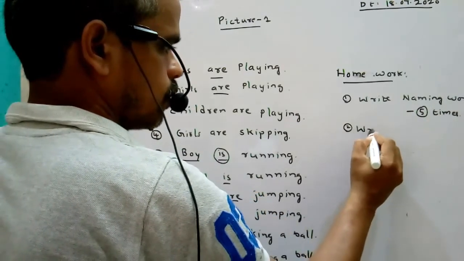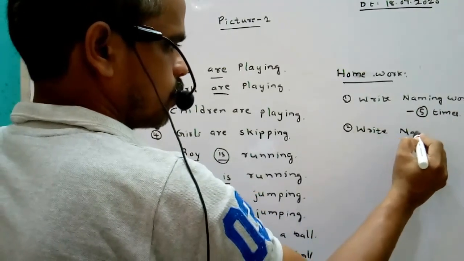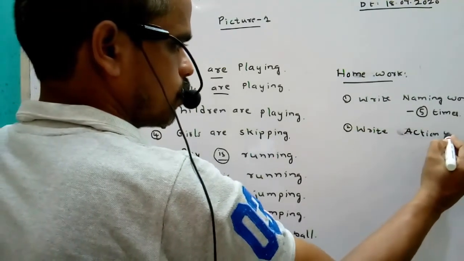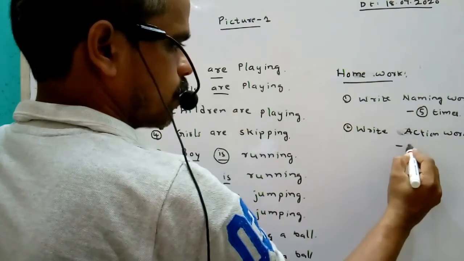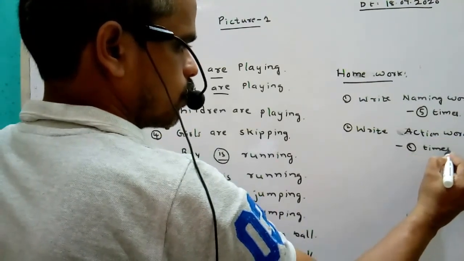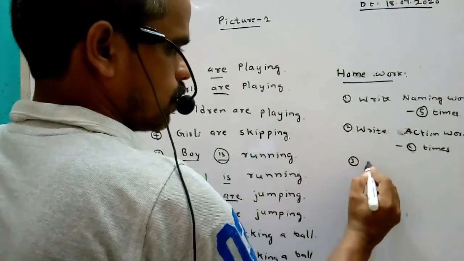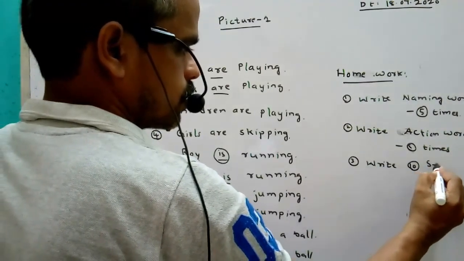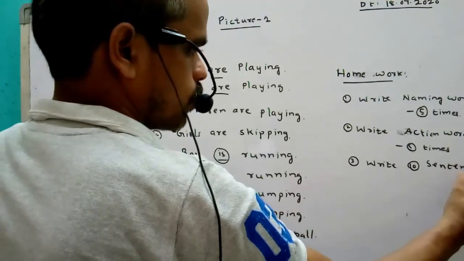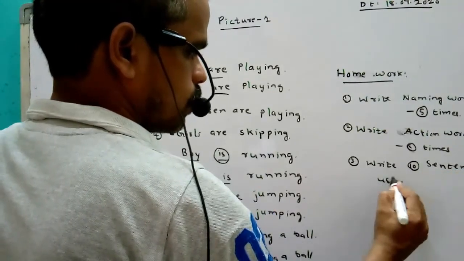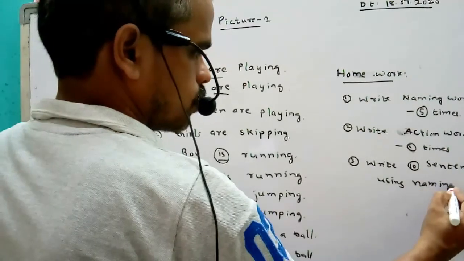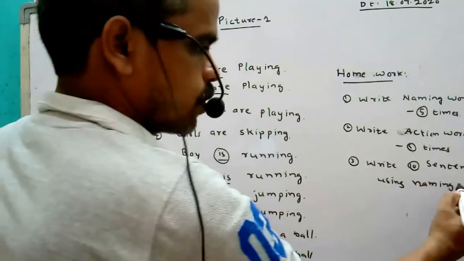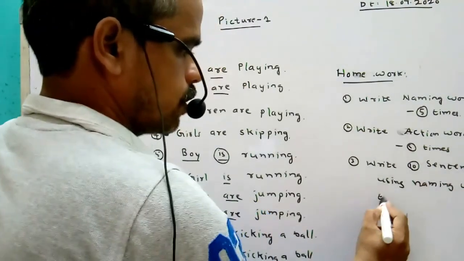Second, write action words five times. Write 10 sentences using naming words, action words.